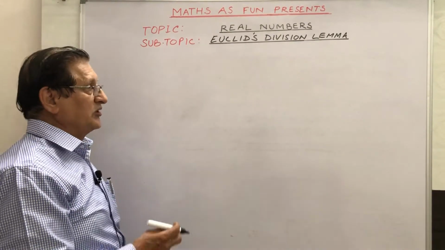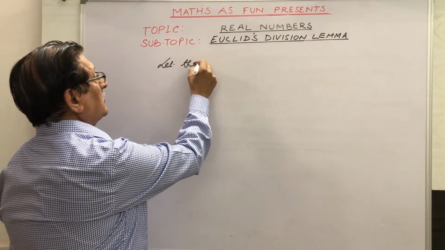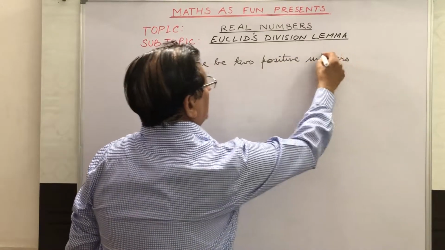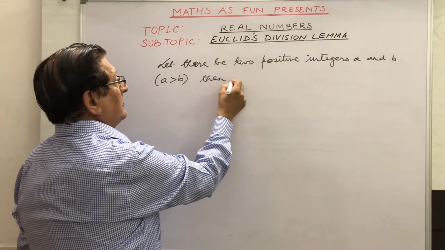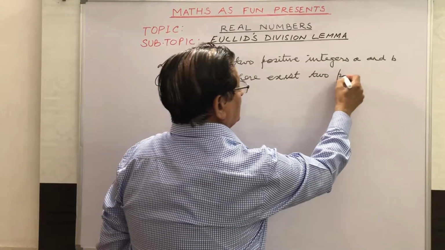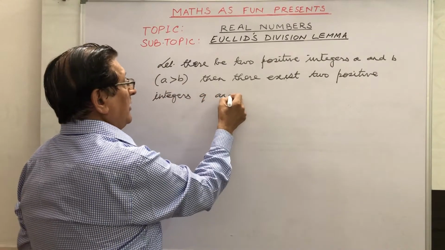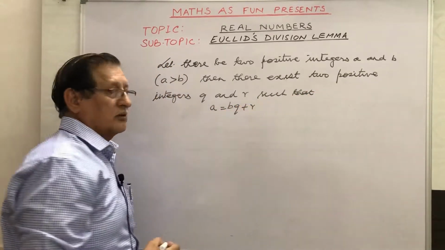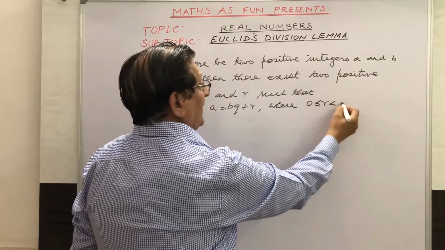Euclid was a scientist who told about this division lemma, and what it says is: let there be two positive integers a and b, where a is greater than b, then there exist two positive integers q and r such that a is equal to bq plus r, where r is greater than or equal to 0 and less than b.